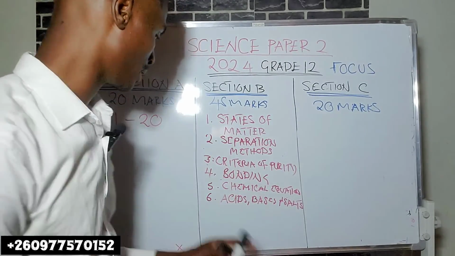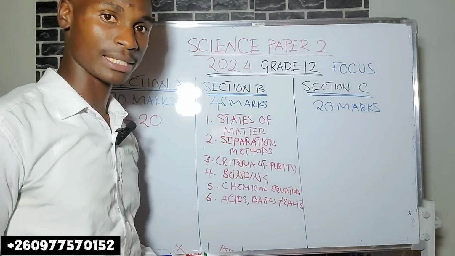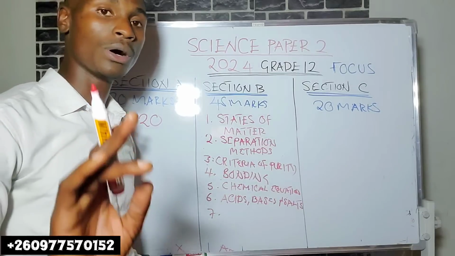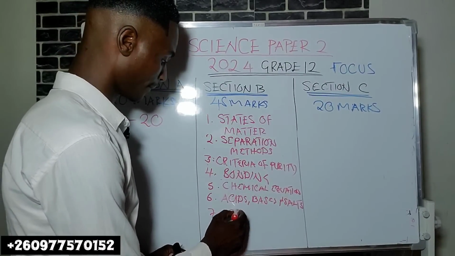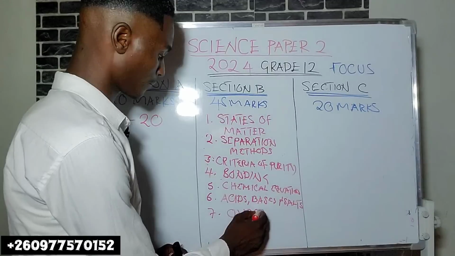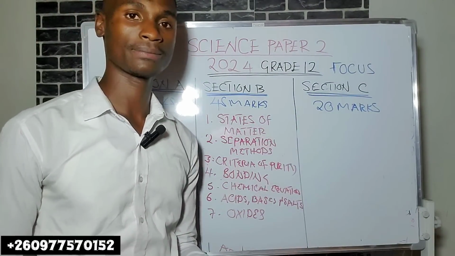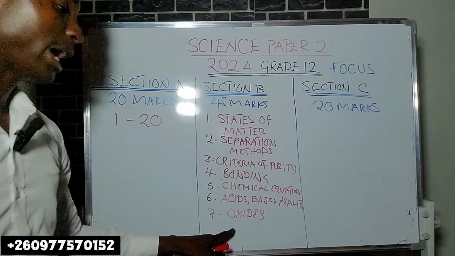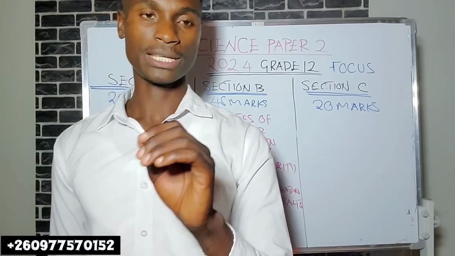Now, quickly, this is still Section B. Number 7, consider very carefully the oxides. Types of oxides, know them. You should know what oxides are.